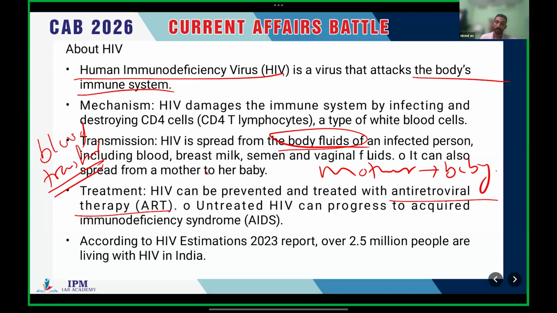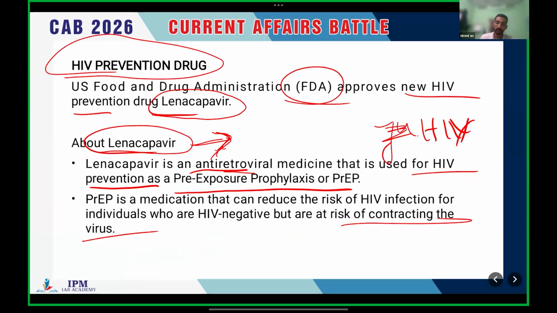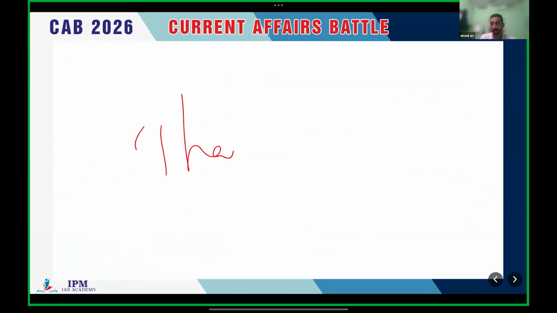Clear. Untreated HIV can lead to AIDS, acquired immunodeficiency syndrome, which means the immunity in our body will be lost completely. In the 2023 report, over 2.5 million people, which means 25 lakh people, are living with HIV in India. So that's it regarding HIV. The name of the drug, lenacapavir, is very important.